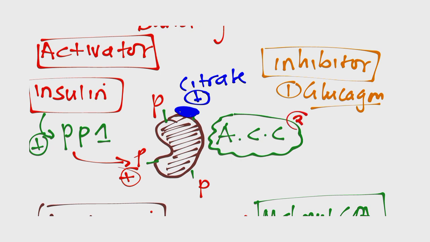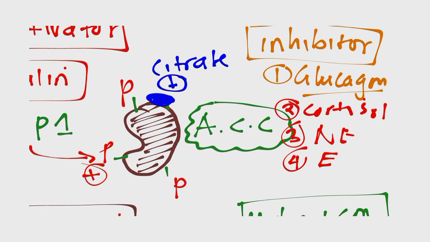We have hormones like cortisol produced by the adrenal gland, norepinephrine, and epinephrine. We also have another thing that can inhibit this enzyme, and that is called long-chain fatty acids. Long-chain fatty acids are allosteric inhibitors of acetyl-CoA carboxylase. They are the products of fatty acid synthesis. So when you're building fatty acids, you're going to make long-chain fatty acids. Long-chain fatty acids can come and inhibit this enzyme when they're in excess.